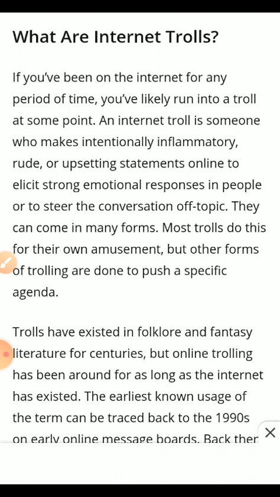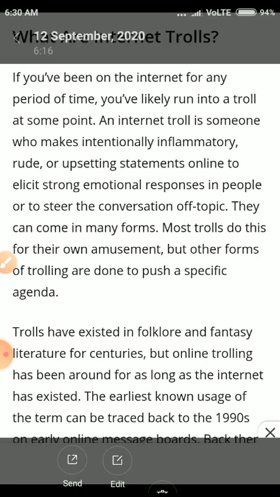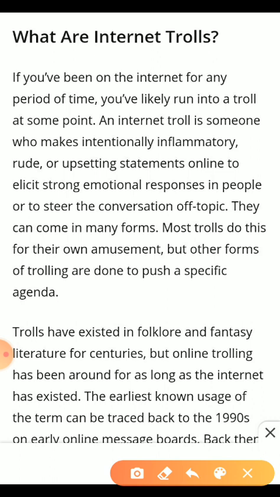Internet trolling is also a type of cybercrime. Okay, let us know what this is. Actually, a cyber troll is a derogatory message or comment posted online targeting persons. If anybody posts such a comment on your post, it is called cyber trolling.